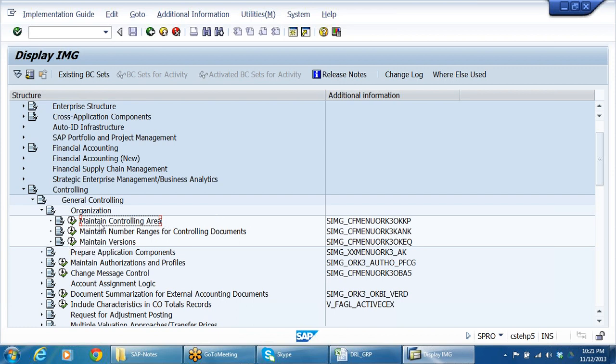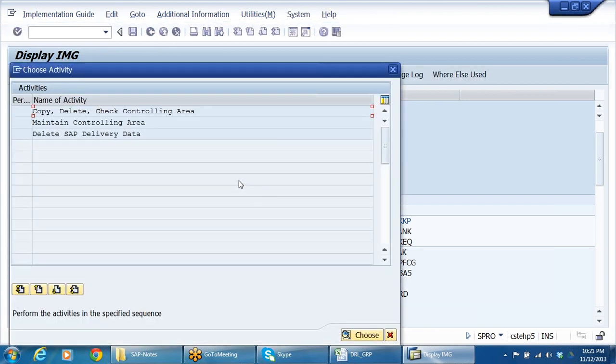Here we are going to maintain controlling area. Copy, delete, check controlling area. Maintain controlling area.